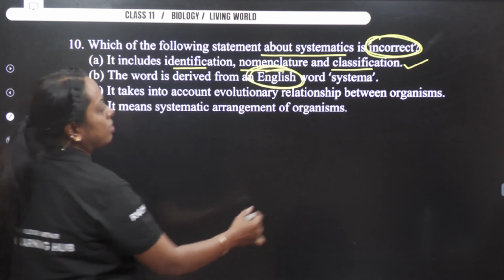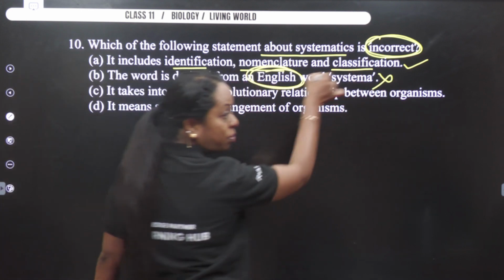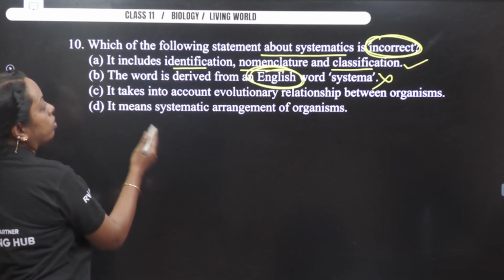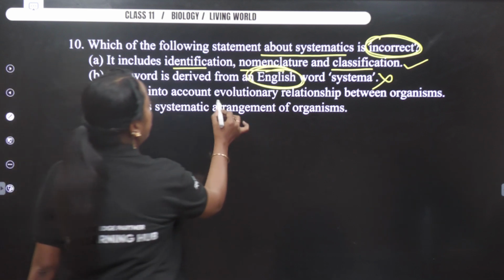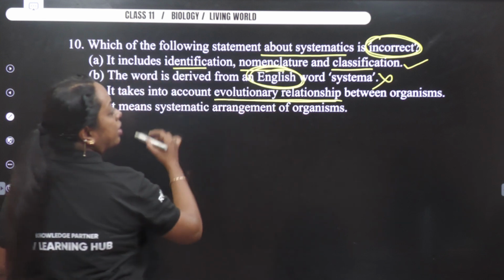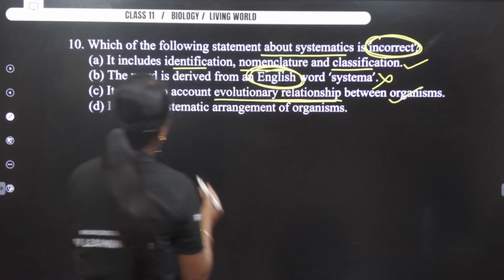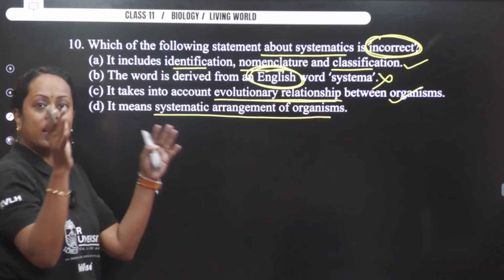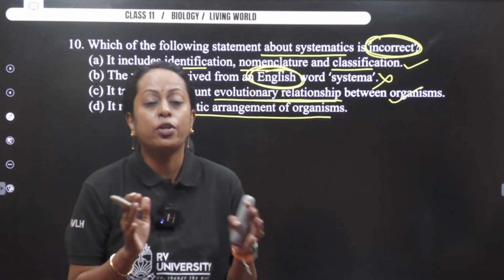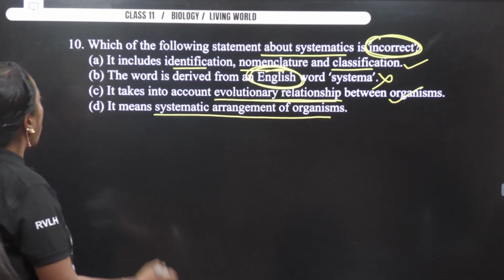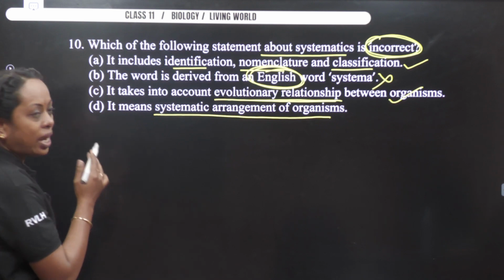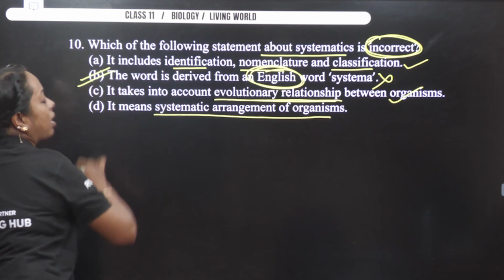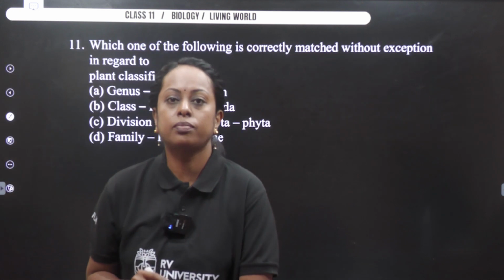So thereby, this is going to be our answer. So I'm marking it wrong. Let us see the other options too. Systematics refers to what? Phylogenetic relationship of an organism. Yes, this is correct. Next, it means systematic arrangement of organisms. You create a framework where you try to compare the organisms. So option A, option C and option D are the correct options. The question said incorrect, so marking option B here.